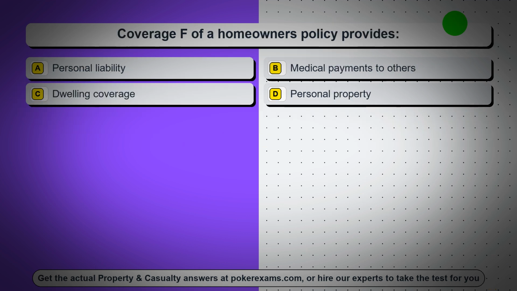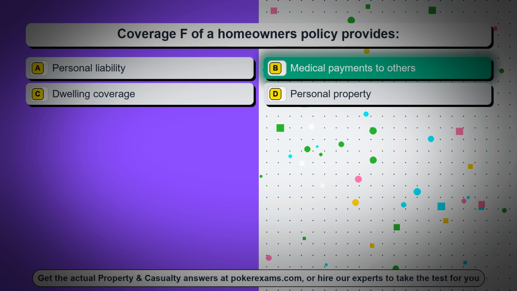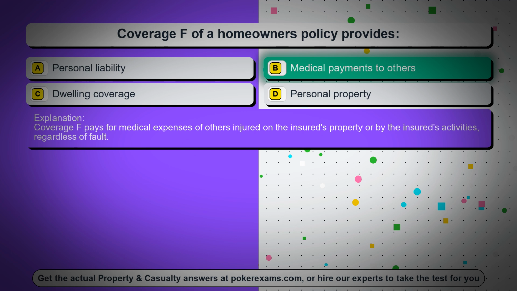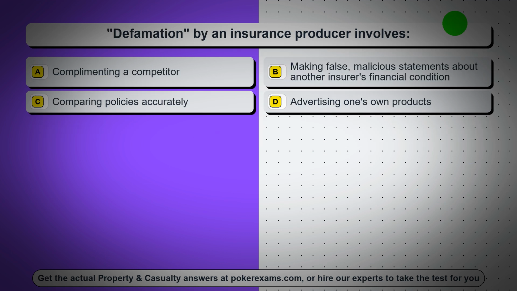Question 64. Coverage F of a homeowner's policy provides. Option A, personal liability. Option B, medical payments to others. Option C, dwelling coverage. Option D, personal property. The correct answer is option B, medical payments to others. Coverage F pays for medical expenses of others injured on the insured's property or by the insured's activities, regardless of fault.